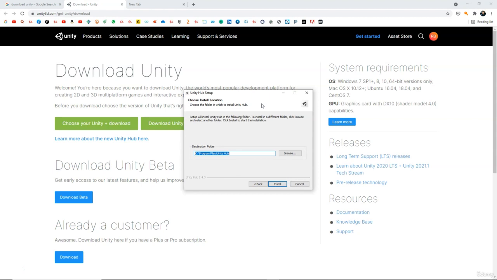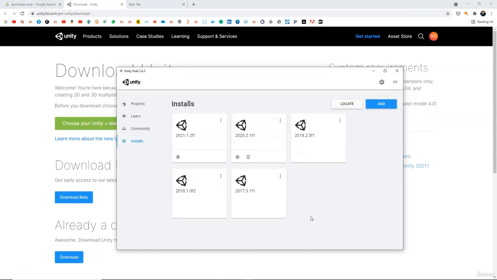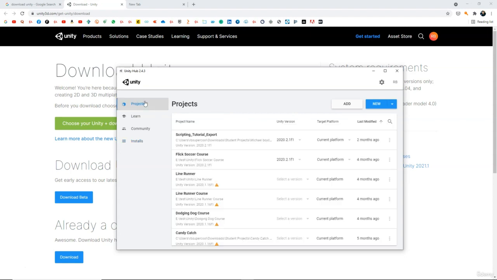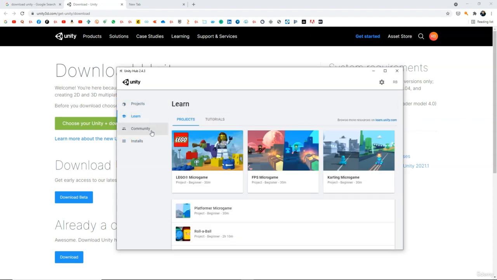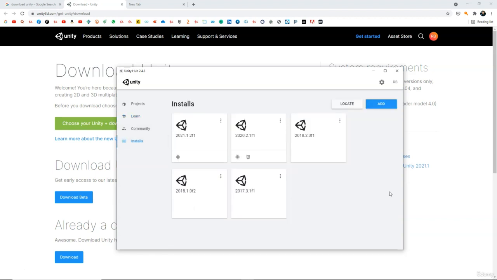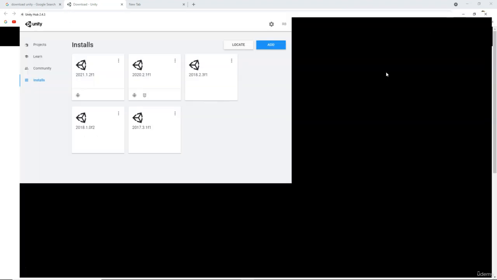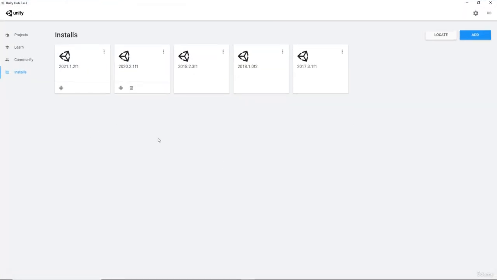Now I have already downloaded and installed the latest version of Unity Hub. So here I am inside the Unity Hub, and as you can see, we have different tabs like learn, installs and projects. You need to go to this installs tab, and this is where we're going to install the latest version of Unity.